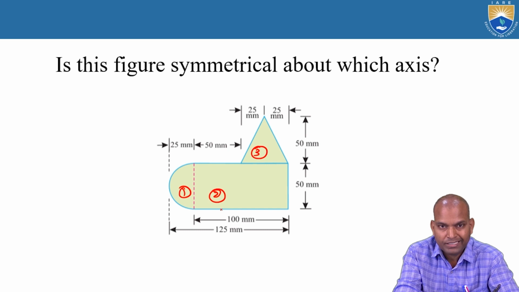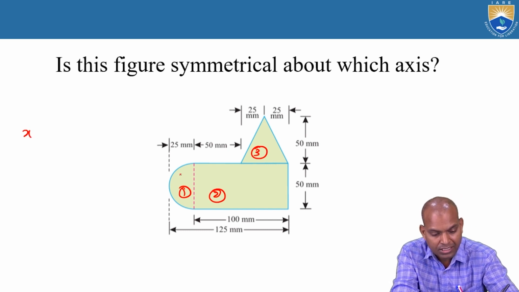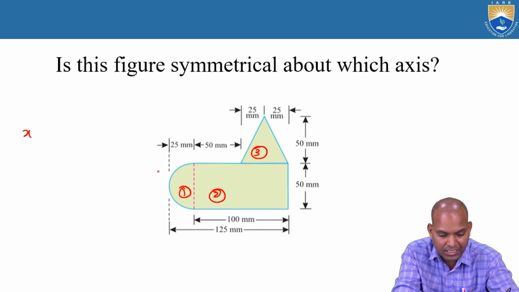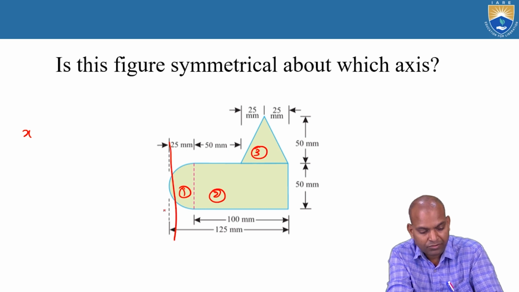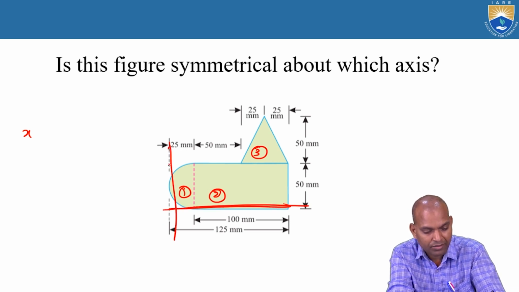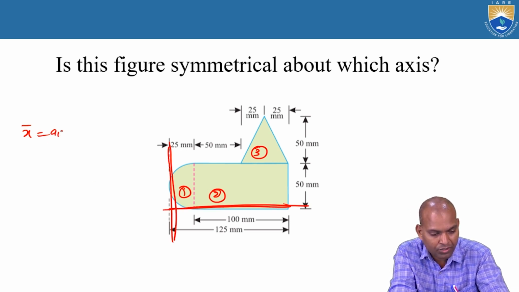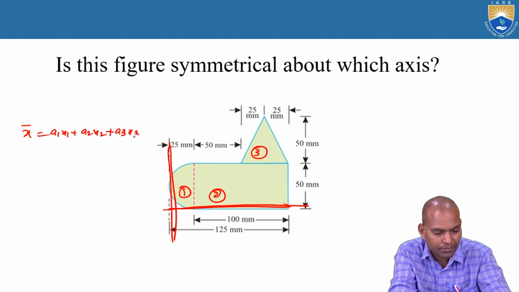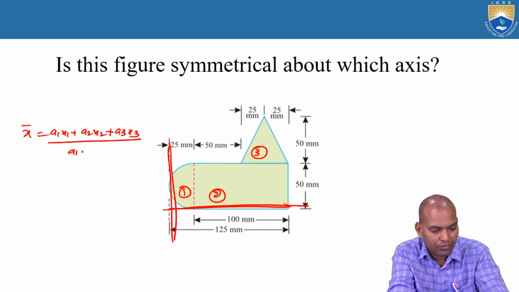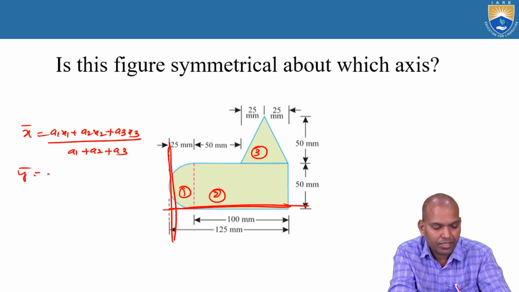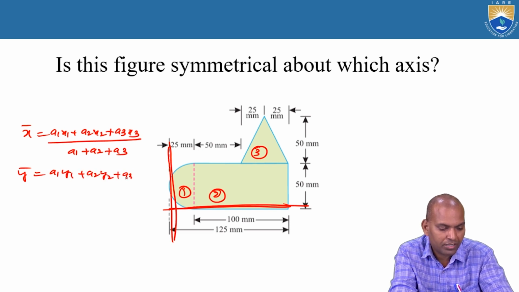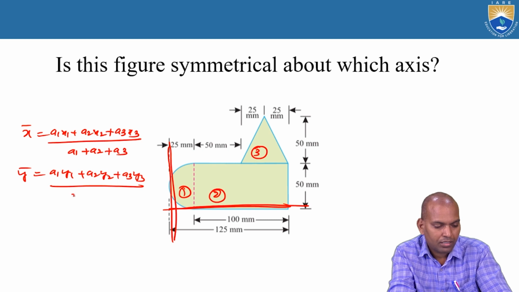These are all solid. It is an unsymmetrical section, so we have to calculate bar x and bar y. Bar x equals (a1 x1 plus a2 x2 plus a3 x3) by (a1 plus a2 plus a3), and bar y equals (a1 y1 plus a2 y2 plus a3 y3) by (a1 plus a2 plus a3).